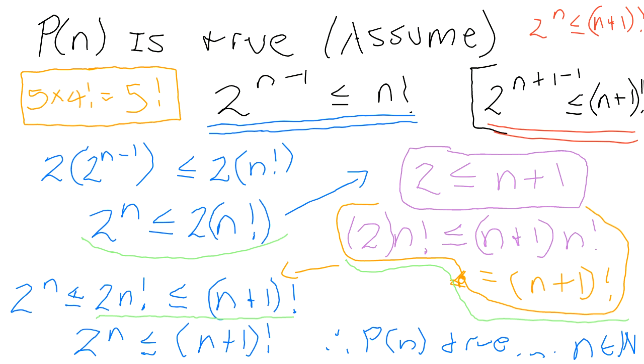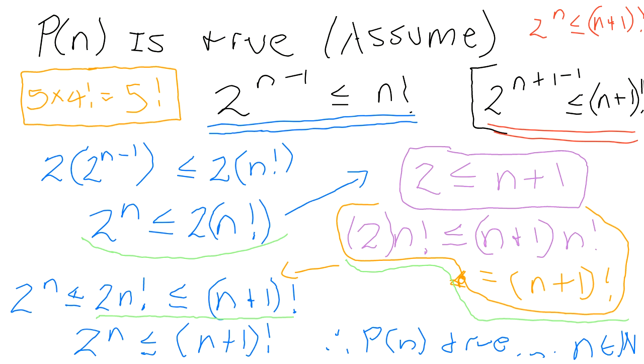I didn't get that. So on the right side, I showed that 2 times n factorial is less than or equal to n plus 1 factorial. Then I brought it back to the left, to the line above, the underline in green. I just added that bit of information beside it to show that 2n factorial is less than or equal to n plus 1 factorial. You get it? So it's a matter of substitution.